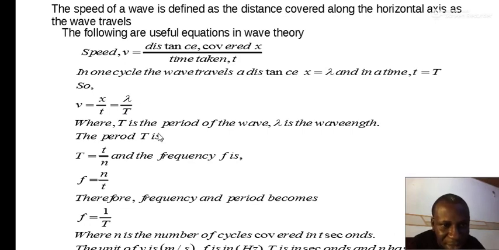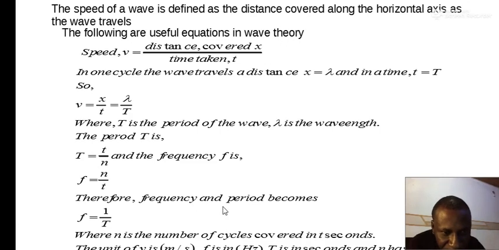Take note of that. From the earlier definition, we know that the period of a wave is given as T equals small t, the time taken to complete n number of cycles. From the study of harmonic oscillation, we have seen this before. Frequency is defined as the number of cycles divided by time. So if we substitute this here, we have a different formula.